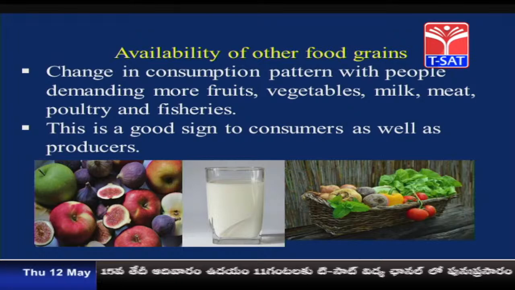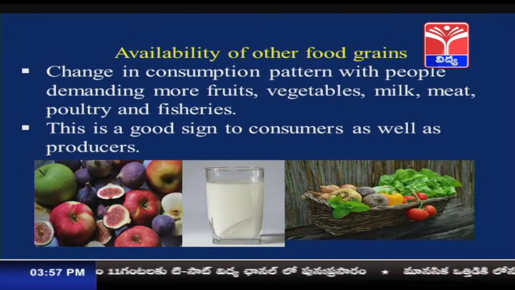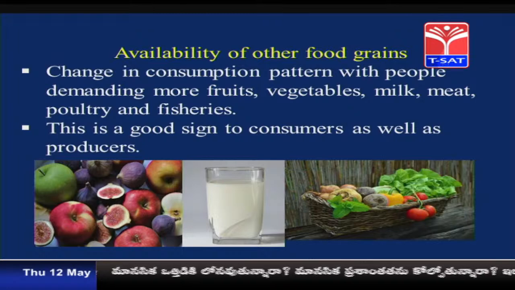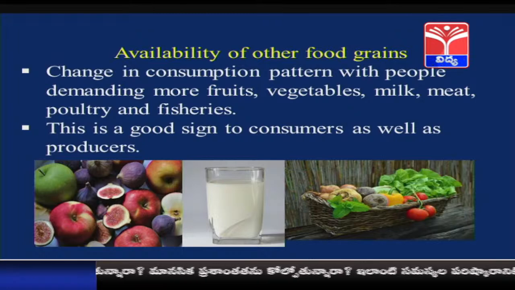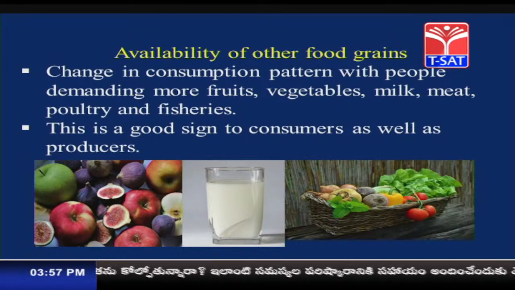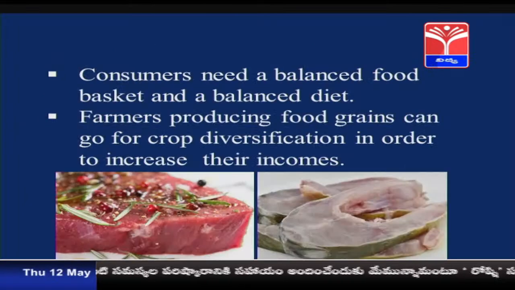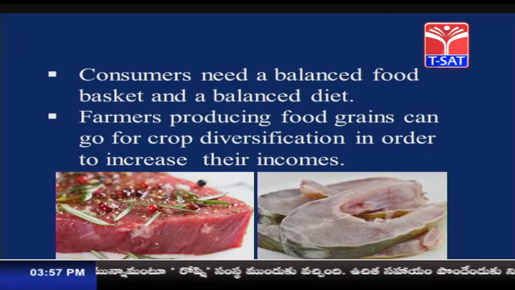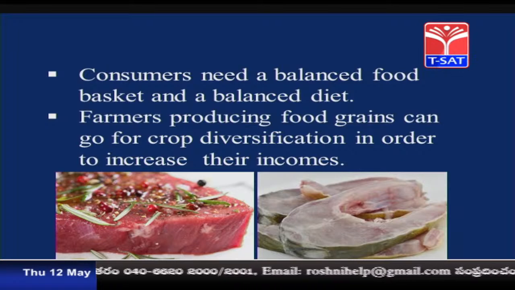You can see many fruits are available and people are consuming them, and people even prefer to drink milk, so the consumption of milk is also there. At the same time, more vegetables are also being consumed. Consumers need a balanced food basket and a balanced diet, so that they can be more healthy, do all the work and earn good money.